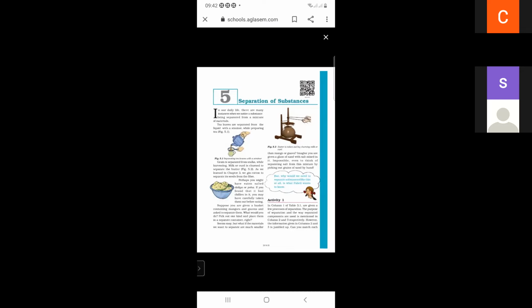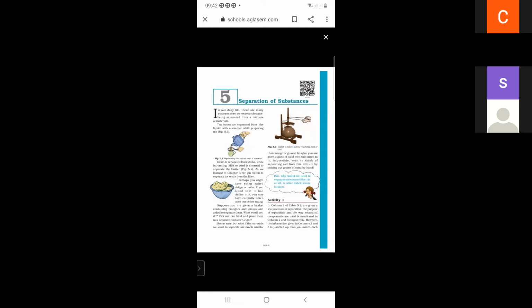Tea is useful and the tea leaves are unuseful. These unuseful substances are separated from the useful substances with the help of a strainer. So this is the reason why we need to separate substances.